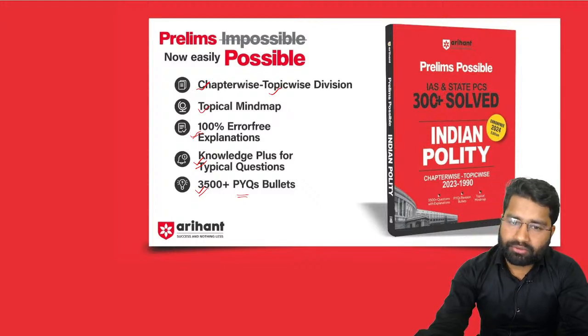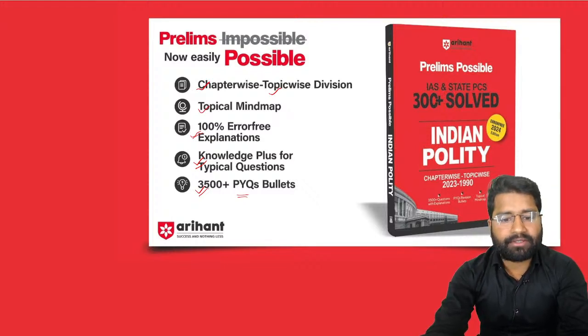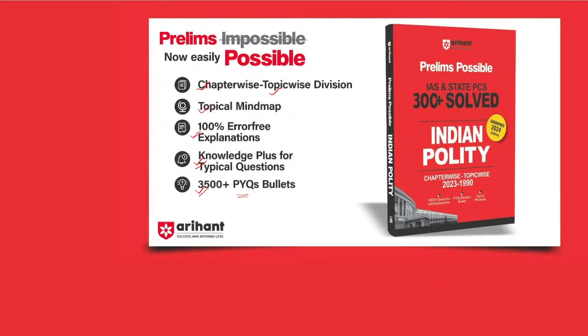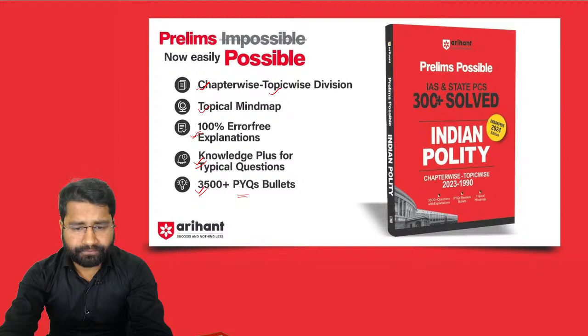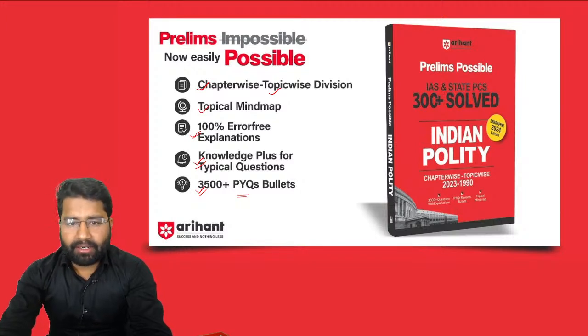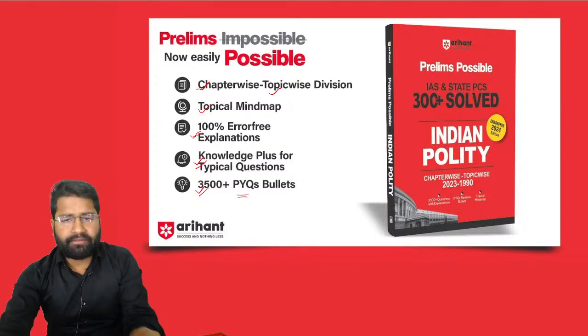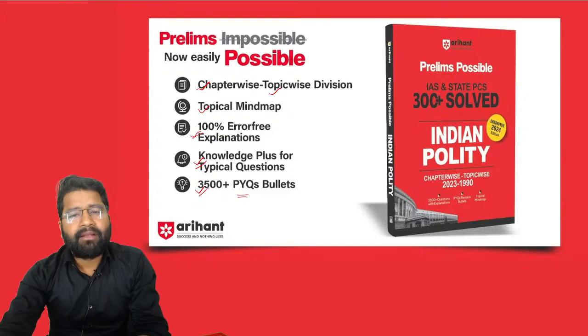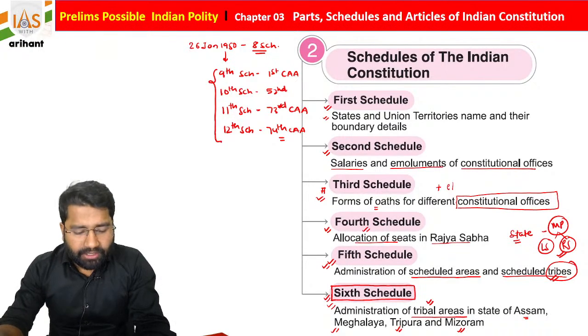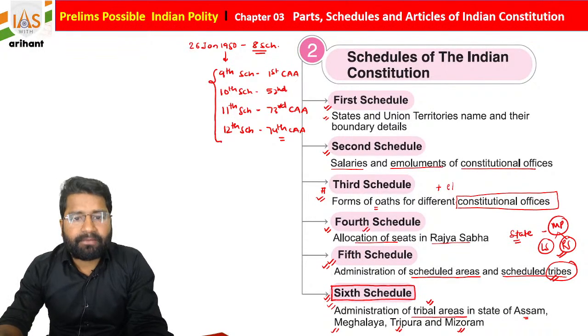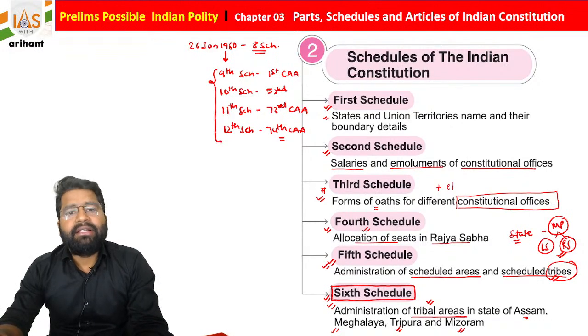Now students, as we already discussed, we will start with the MCQs. No need to worry, we are going to see the first MCQ, but before that I would like to mention one thing. I will take just 2 to 3 minutes to explain once again about the schedules. Initially, our Indian Constitution had 8 schedules, but a few more were added by amendment.